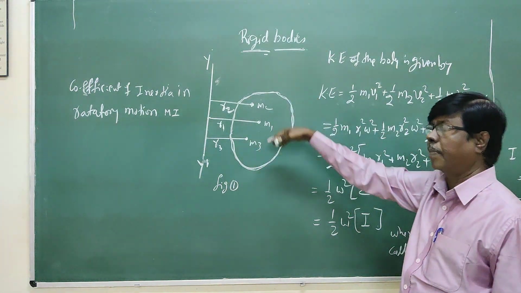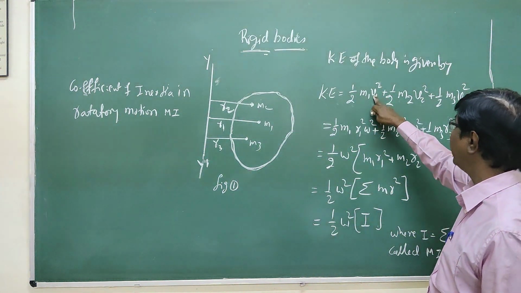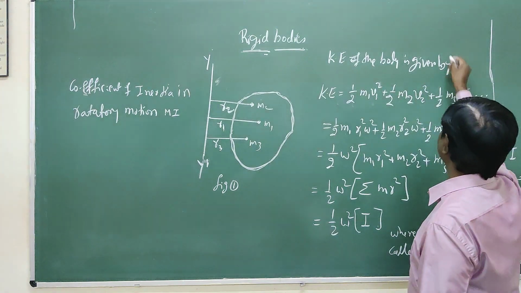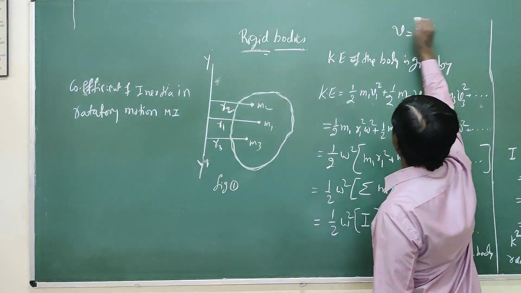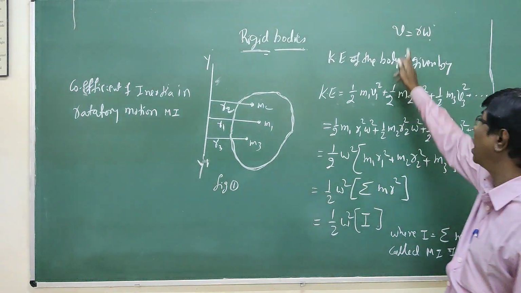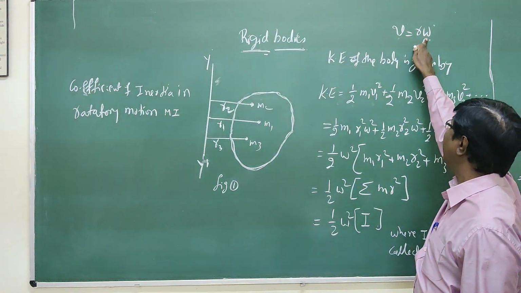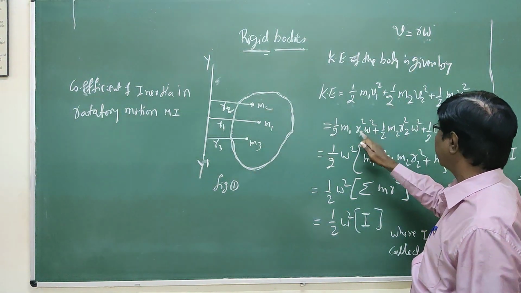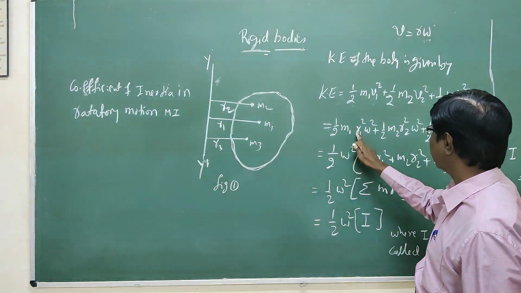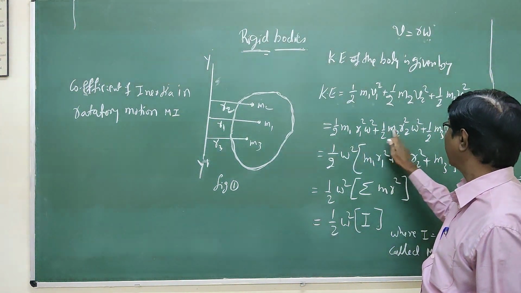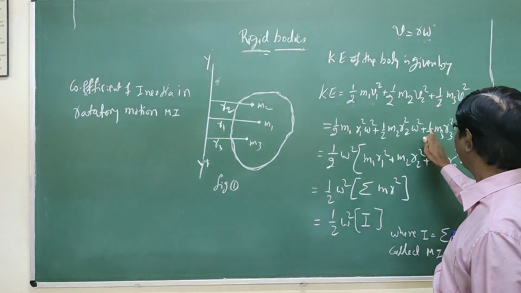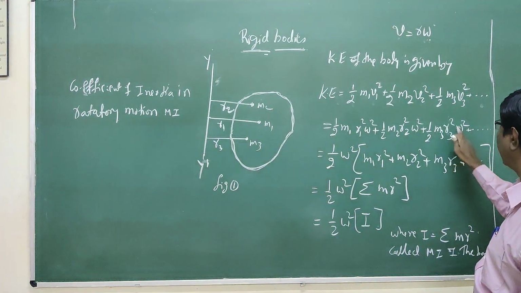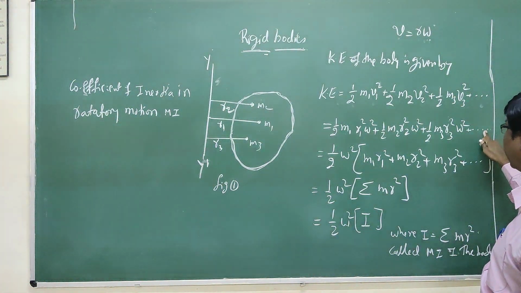If we have n number of particles in the body, then for angular velocity, v is r omega. Radius with angular velocity is called the linear velocity. V is equal to r omega. The angular velocity remains the same, so it can be written as half m1 r1 square omega square, plus half m2 r2 square omega square, plus half m3 r3 square omega square, and so on.